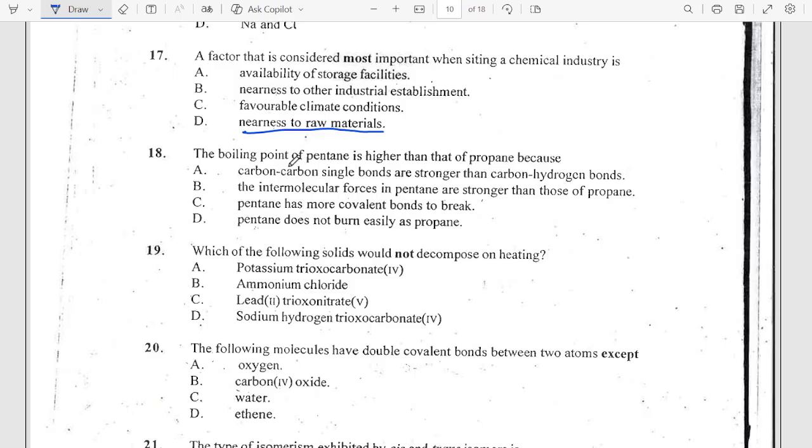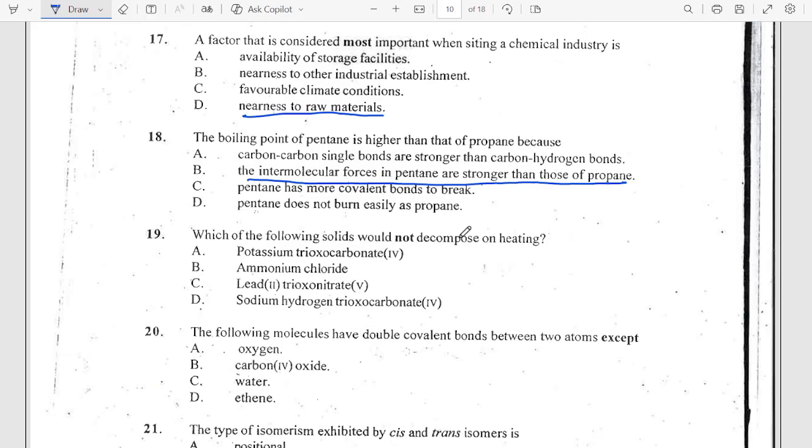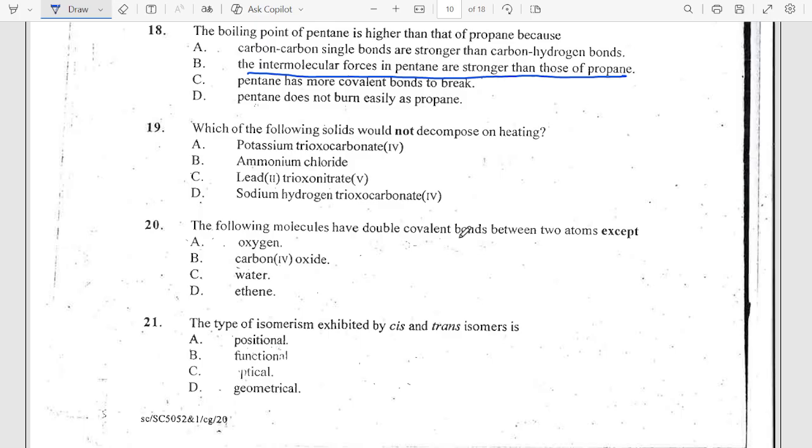Okay, the next one says the boiling point of pentane is higher than that of propane because the answer is that its intermolecular force is stronger. And the reason for the intermolecular force being stronger is because pentane has a higher molecular mass. The higher the molecular mass, the higher the boiling point. Okay, except when hydrogen bonding is involved.